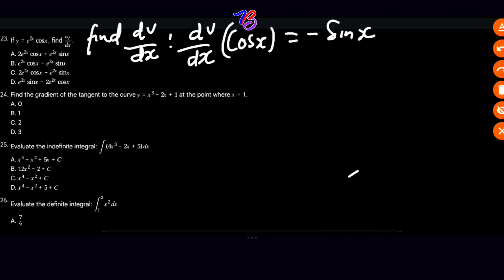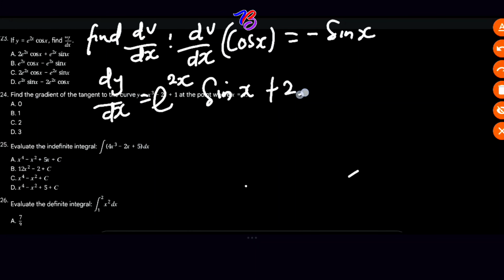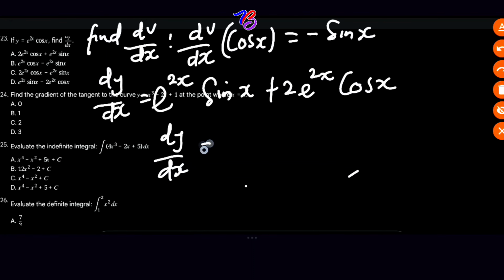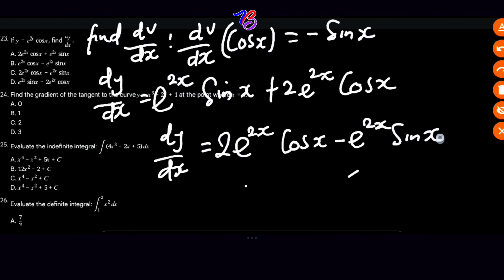So if we apply the product rule now, we'll have dy over dx equal to e raised by 2x, exponential 2x sine x plus 2 exponential 2x cos x. So if we rearrange this now, you see that dy over dx will equal 2 exponential 2x cos x minus exponential 2x sine x.